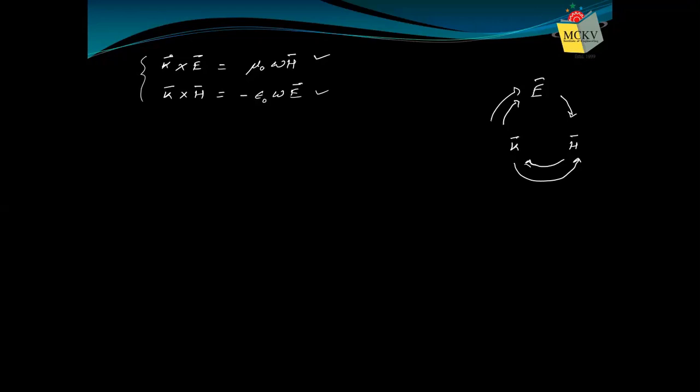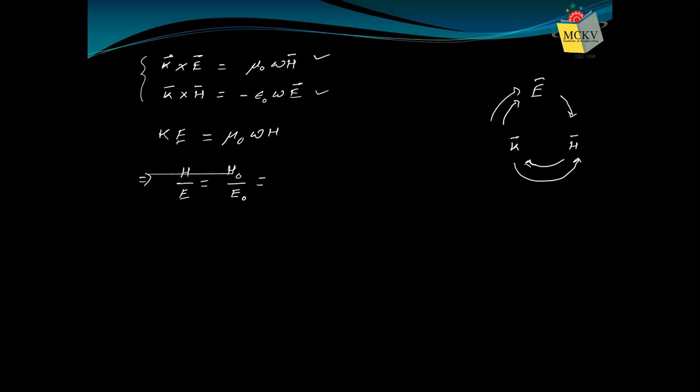Now, our objective is to find out the relation between the magnitudes. If I take the magnitude, K cross E means K into E into sine of the angle between them. And we know that the angle between K and E is 90 degrees, so sine 90 degrees is 1. So we have the magnitude as K into E equals mu naught omega H. Therefore, from it, we can write H by E, which is the same as the magnitude of H naught by the magnitude of E naught.